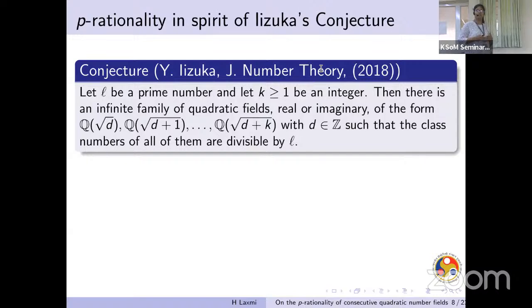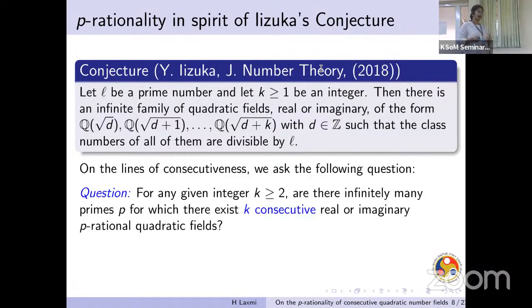Now I'll proceed to another conjecture given by Iizuka, which says that for any prime number l and integer k greater than or equal to 1, there exist infinitely many d in the integers such that the fields Q(√d), Q(√(d+1)), up to Q(√(d+k)), all these k+1 fields have their class numbers divisible by l. So if we observe the primitive elements, these are all consecutive integers d, d+1, and so on till d+k. So on the lines of this consecutivity and p-rationality, p-rationality deals with the indivisibility of class numbers.